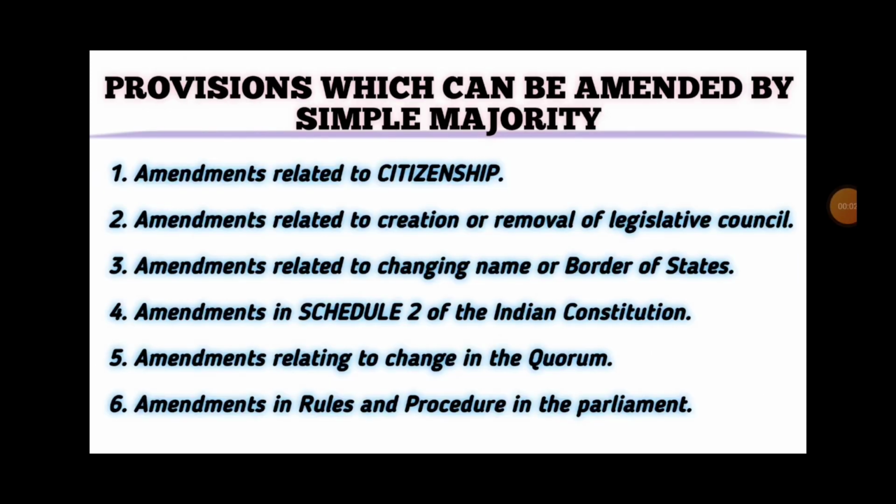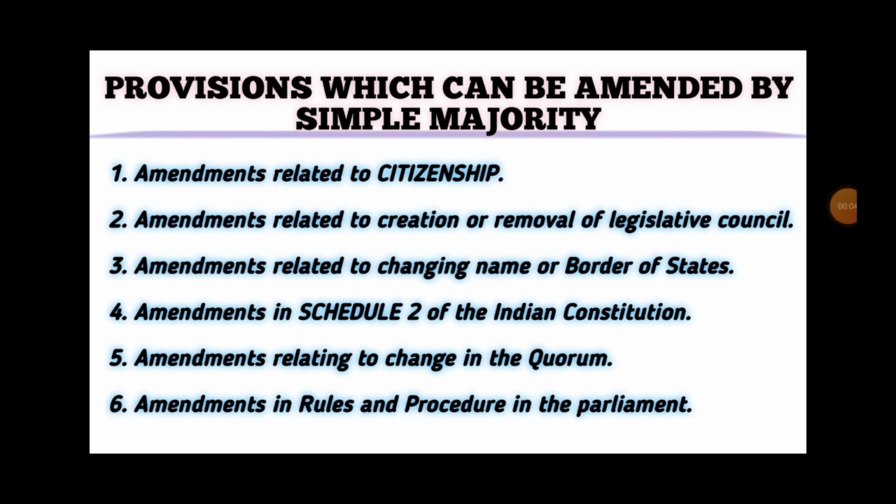Then the bill is deemed to be passed by the simple majority. Now let's talk about the provisions given under the Constitution which can be amended by a simple majority. Amendments related to citizenship, that who should get the citizenship and who should not be given the citizenship and based on what criteria. Amendments related to creation or removal of legislative council. Amendments relating to changing name or border of states. Amendments in Schedule 2 of the Indian Constitution, which talks about the emoluments, allowances of president, vice president, governor, etc. Amendments relating to change in the quorum.